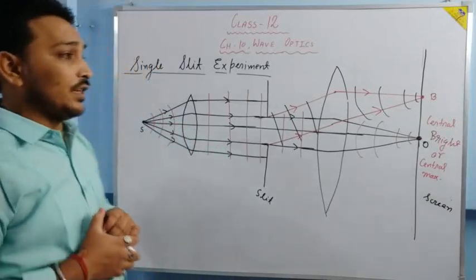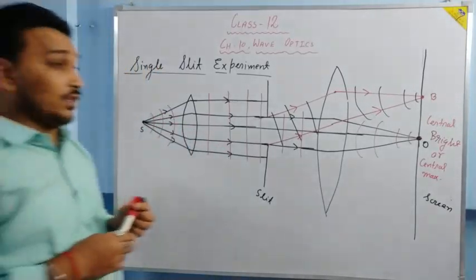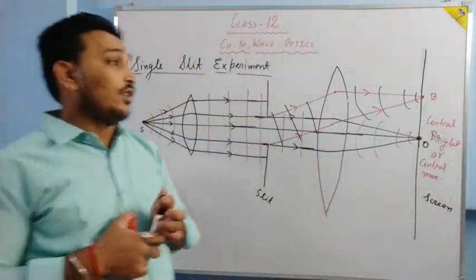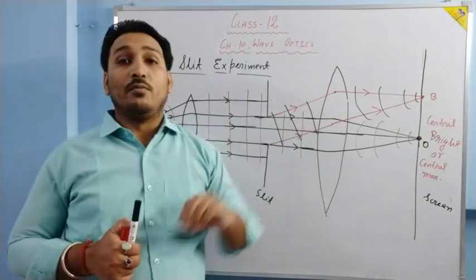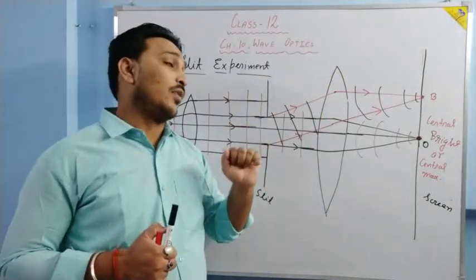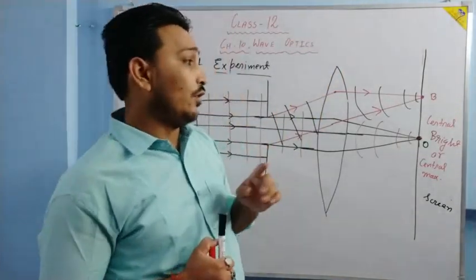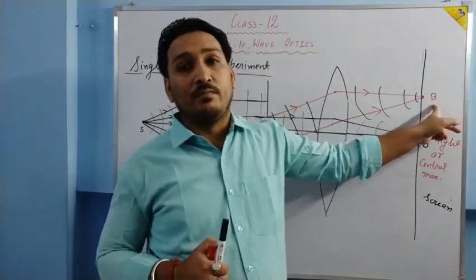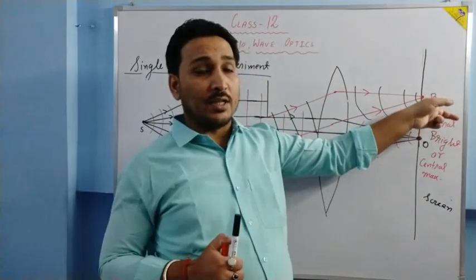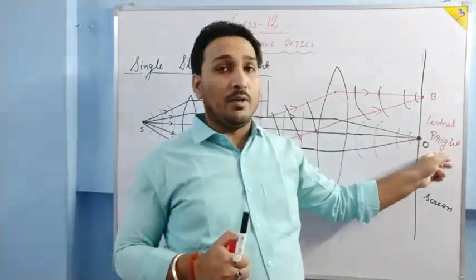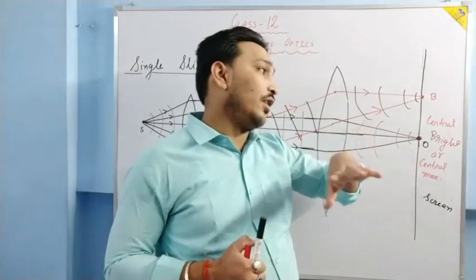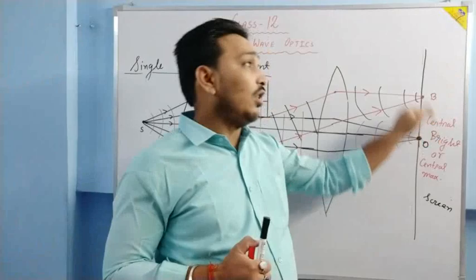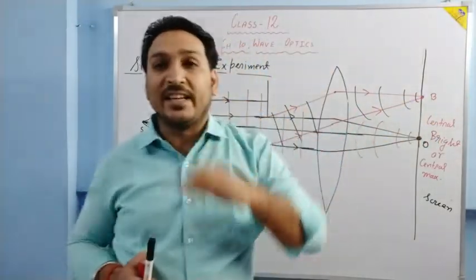Now we have to understand where the minima is formed. And one more thing that I wanted to tell you, this is called central bright, and the other brights are called secondary maximum. You can say primary maximum for your understanding, but we don't say it. Other than the central maximum, all the maximums which are formed are called secondary maximum.